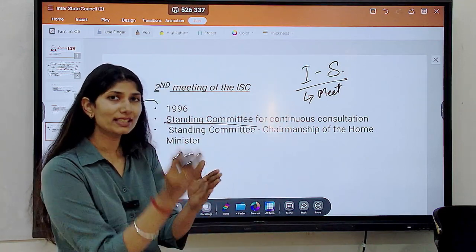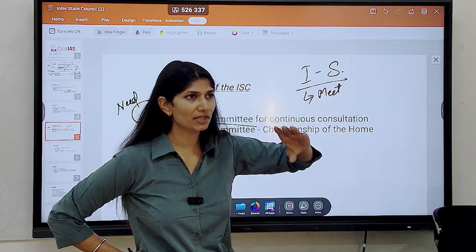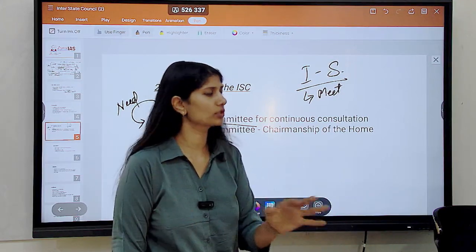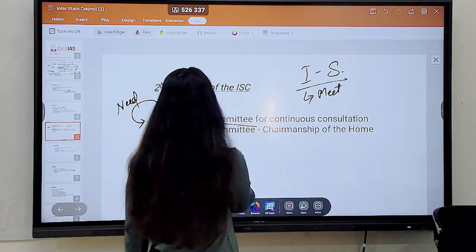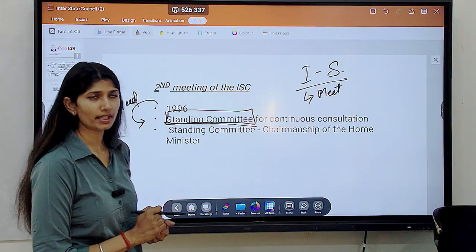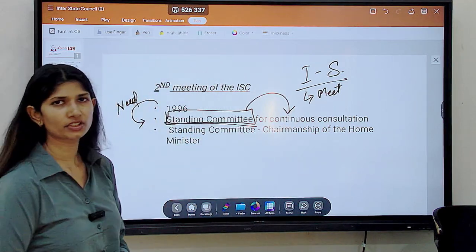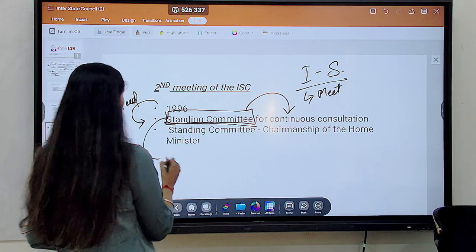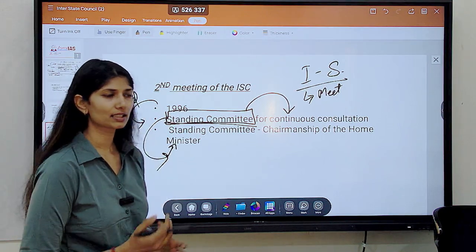After that we also need something to make sure we follow up on that, so that something is actively going on. It's not like we met, spoke, decided, and then forgot. Rather there will be continuous consultation on that topic. For that reason they needed a standing committee, more of a permanent nature. So for continuous consultation, the standing committee was created in the second meeting, and its chairman was going to be the Home Minister. Understanding? Clear up until here?